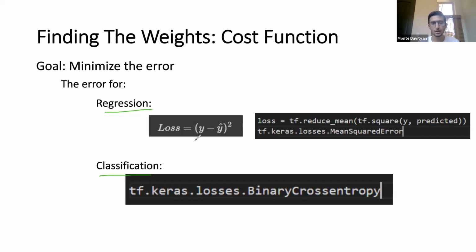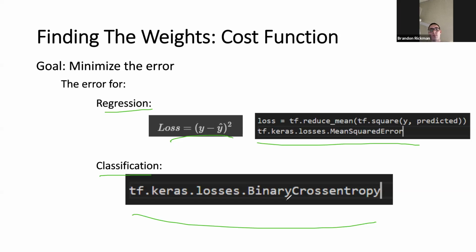For a regression task, we could use a mean square error. This is what a mean square error is. There's a bunch of different losses. Basically you get these by experimenting which one is the best one. But we also don't really pay attention to the formula because in TensorFlow, this is done for us as well. We just call this function. And same with classification, we might use a binary cross entropy. It's not really important to know what kind of losses, but just know that we use different losses for different types of tasks that we might have.